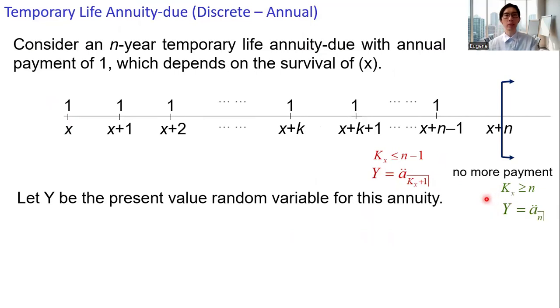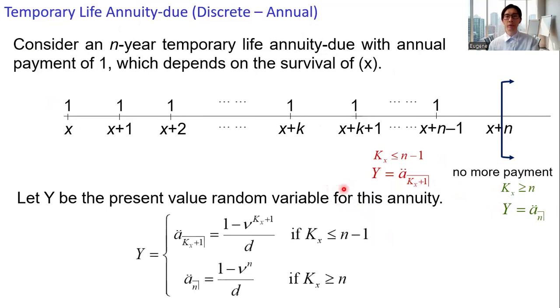All right, so here Y is the present value random variable for this annuity, the temporary life annuity due. We have the expression for Y, and we have a simplified notation for this: a double dot angle with the expression the minimum of Kx plus 1 or n.